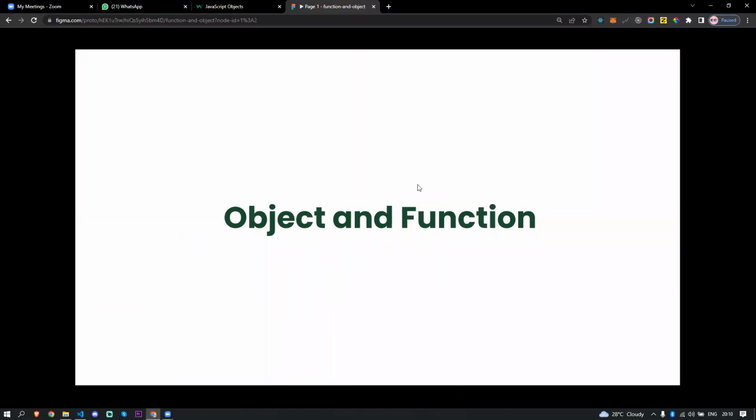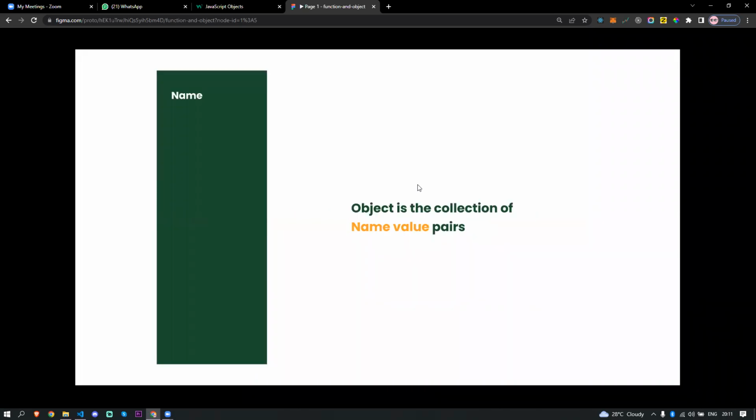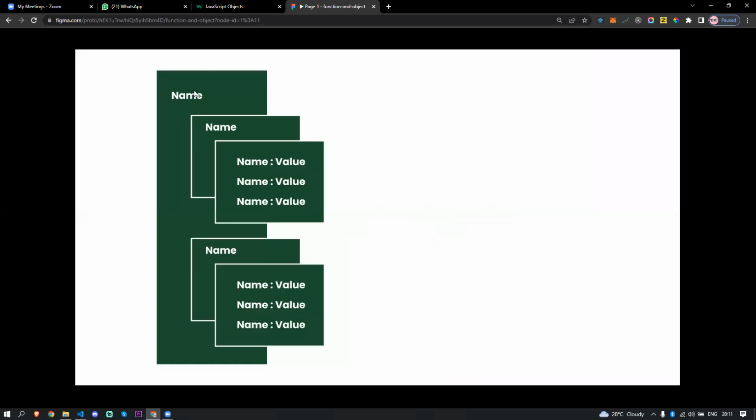So the objects and functions. Some people teach object in one part and function in a different part. I told you that in JavaScript everything is an object, so the function is also an object and the object is also an object. Here you see the name: an object is a collection of name value pairs. Basically, you have an object that contains some properties and methods. Just imagine here the person object. This person object contains name value pairs.